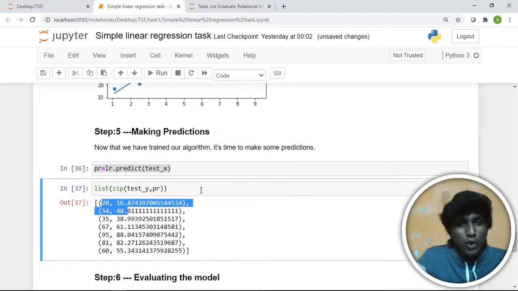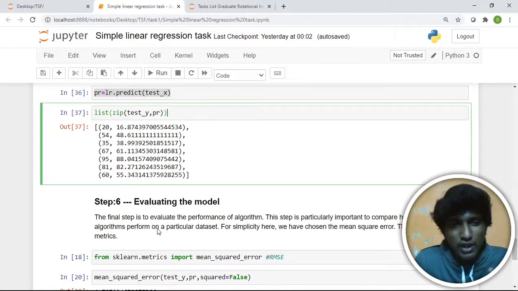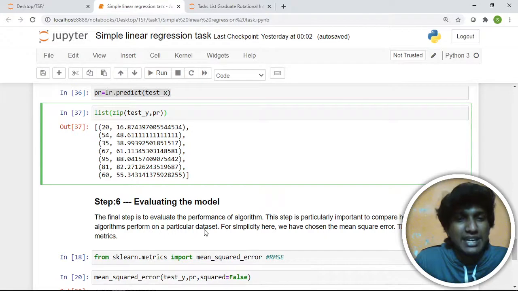Now, how do we know the model is good enough? We have to evaluate our model based on the data given to us. That's why we split it into train and test. This is the evaluation time. Step 6 is evaluating the model. The final step is to evaluate the performance of the algorithm. This step is particularly important to compare how well different algorithms perform on a particular data set. For simplicity here, we have chosen the mean squared error. There are many such metrics.